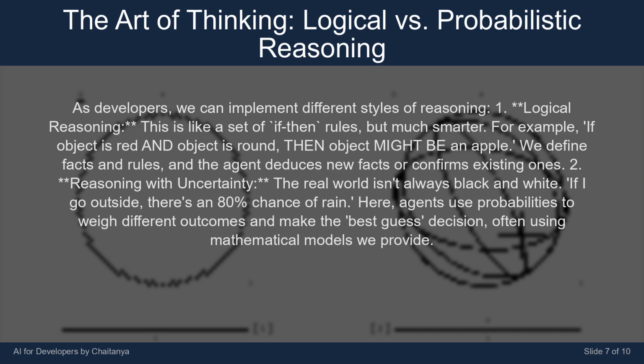Reasoning with uncertainty. The real world isn't always black and white. If I go outside, there's an 80% chance of rain. Here, agents use probabilities to weigh different outcomes and make the best guess decision, often using mathematical models we provide.